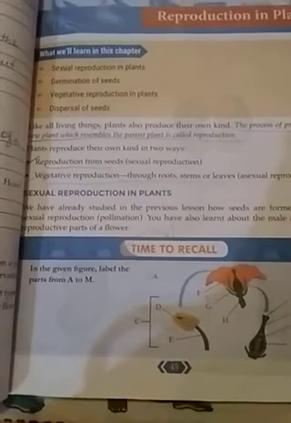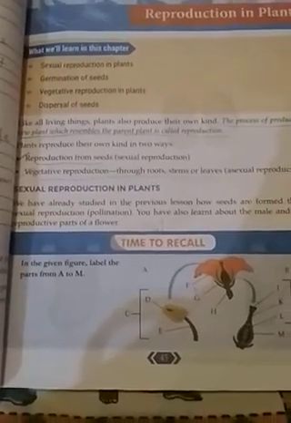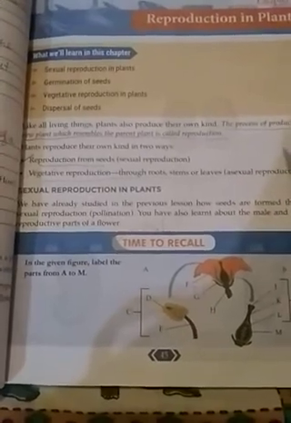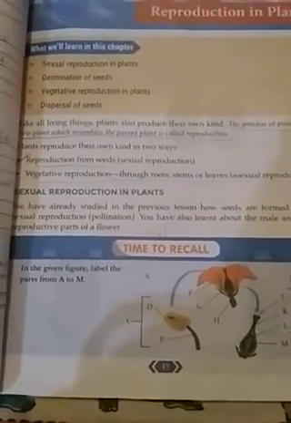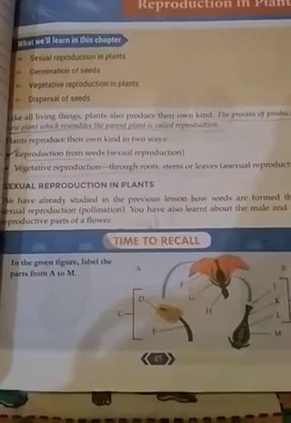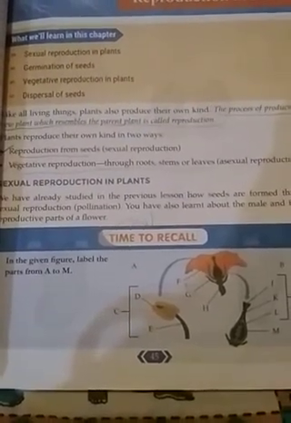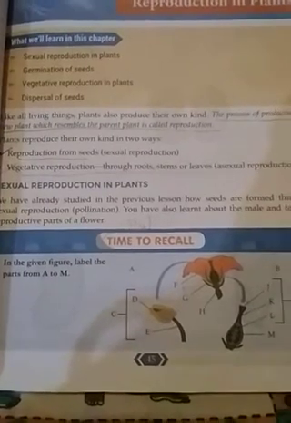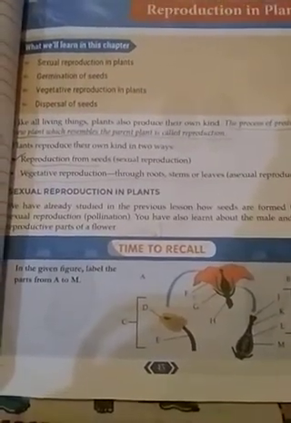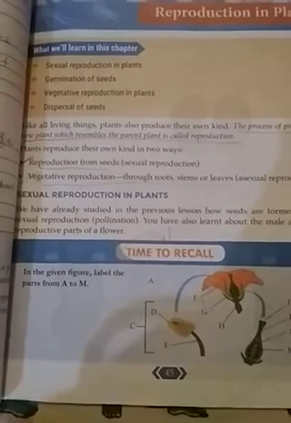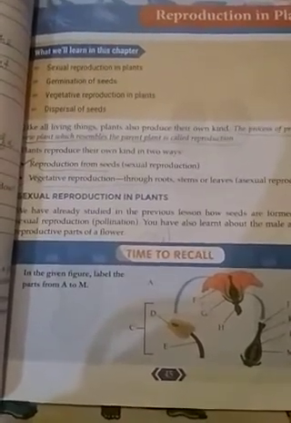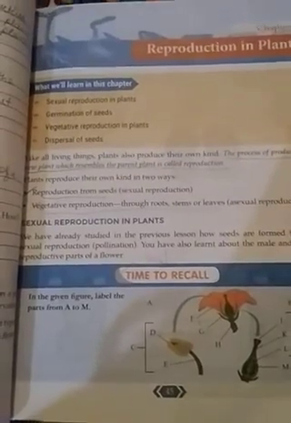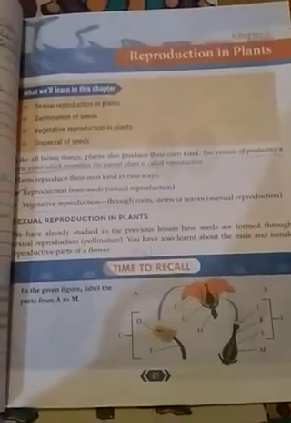Now, sexual reproduction in plants. All of you know plants have different parts: the male reproductive part and the female reproductive part in a flower. We have seen this and dealt with it in the last chapter. So the plants have reproductive organs with the help of which they are forming seeds and helping the plant to produce more of its own kind.